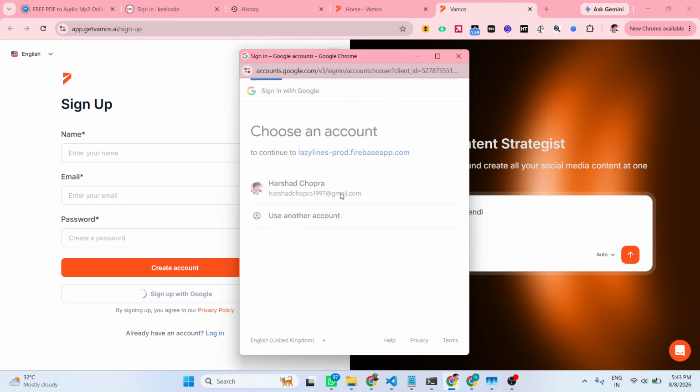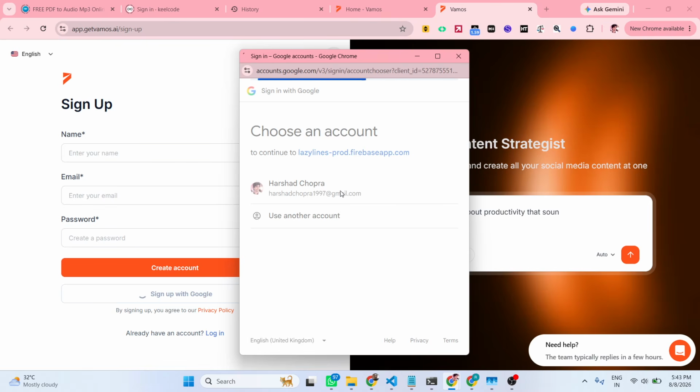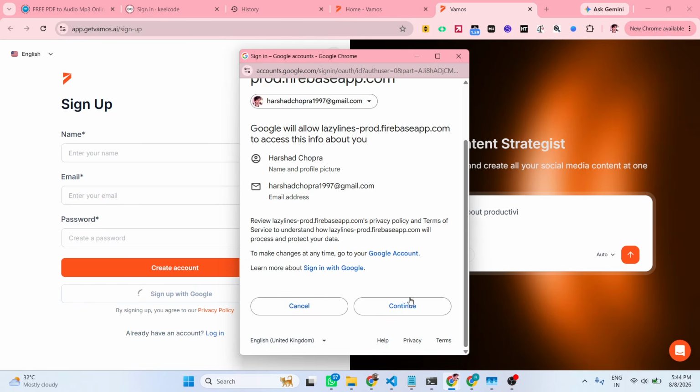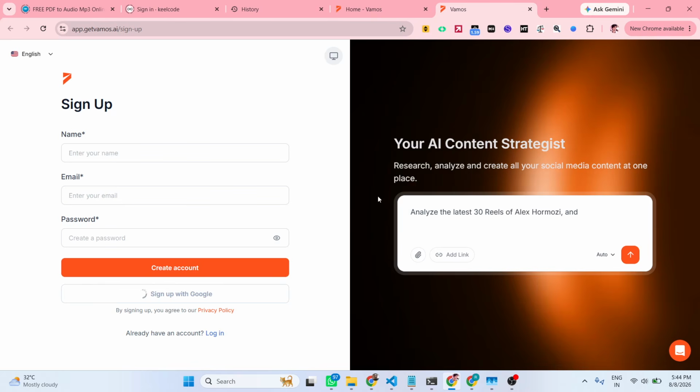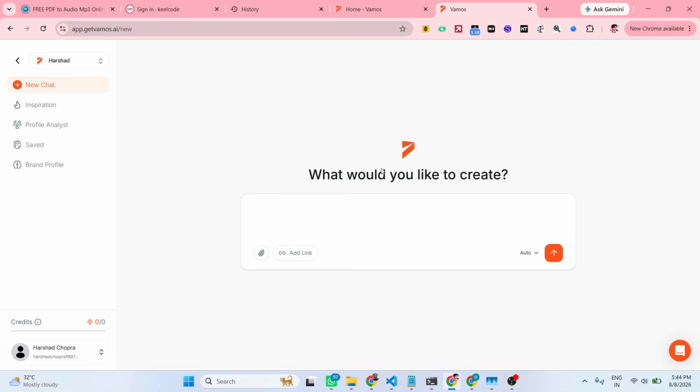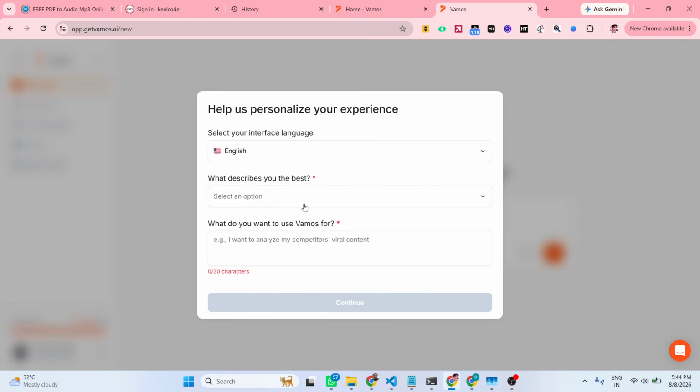If you do need Claude Opus and Claude Sonnet models, this website is very effective and helpful. This will save you a lot of time because it gives you free access to Claude models. So in this way, you can get access. Once you sign up, you just need to come right here as you see.